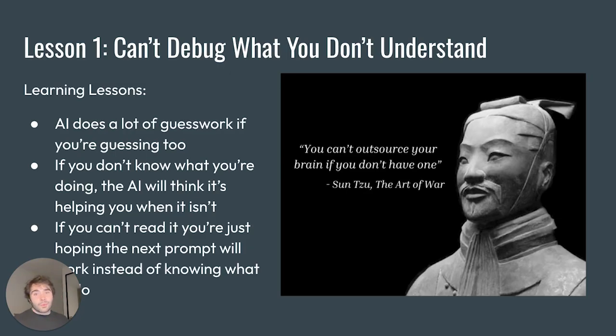But what this means is that if you're doing a lot of guesswork, the AI is also doing a lot of guesswork. AI can debug well, but it still needs directions. It's a probability machine. Without a general direction of what you're trying to fix, it's going to make assumptions, won't ask questions, and it will think it's helping you. Without understanding what you're trying to fix, you're just hoping your next shot in the dark prompt will work.